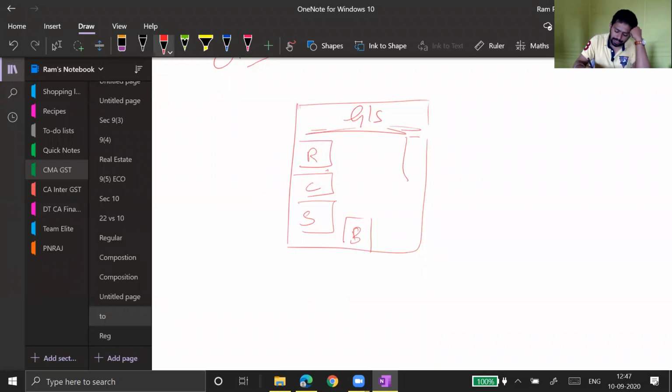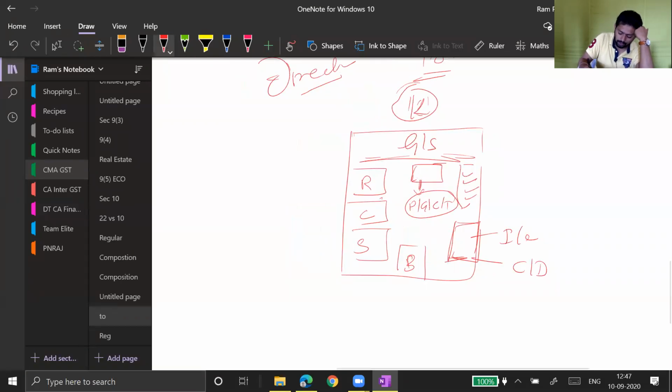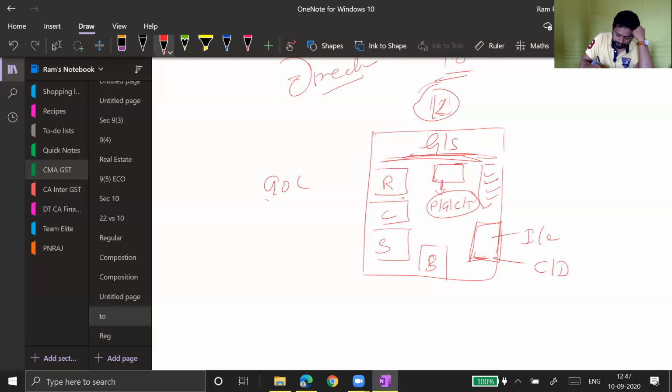Then there will be one vegetable counter also, banana and some vegetables, onion, potato, kept there. And then there will be one refrigerator also. In that refrigerator he will keep ice cream and cold drink. And sometimes he will also have a counter where he will keep pan masala, gutka, cigarettes, tobacco. And his turnover in the last year, I'm talking about Kerala or Maharashtra, whatever it is, his turnover in the last year was 90 lakh.